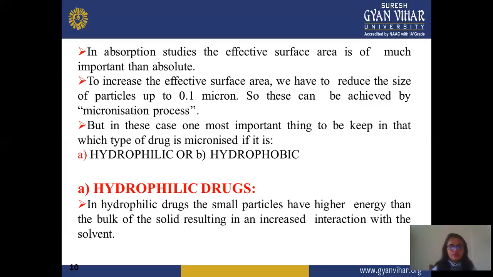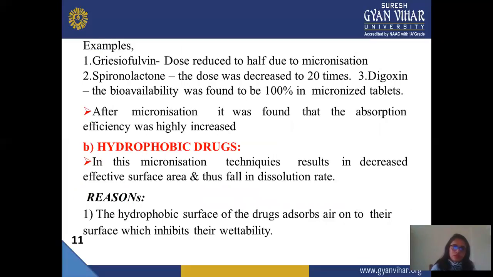Next is the hydrophilic drug condition. In this hydrophilic drug, the small particle has higher energy than the bulk of the solid, resulting in increased interaction with the solvent. Hydrophilic drugs are not easily absorbed but have a higher energy and easily interact with solid particles. And for enhancing solubility, you can also modify these hydrophilic drugs. Example is griseofulvin. In this, the dose is reduced to half by micronization.